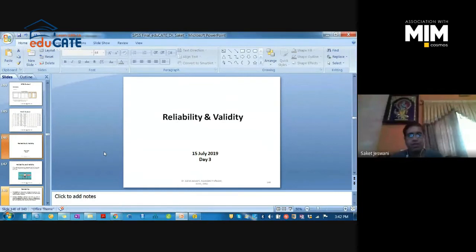Today we were about to start with the reliability and validity of the data. So we have the data with us. We have undergone the data screening in the first go. We have passed some of the assumptions while facing some problems, and we tried to sort out those problems like outliers, normality or multicollinearity. Now we further have to go for multivariate analysis. Before that, we will also check for reliability and validity for the instruments.